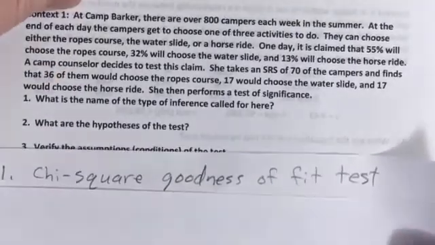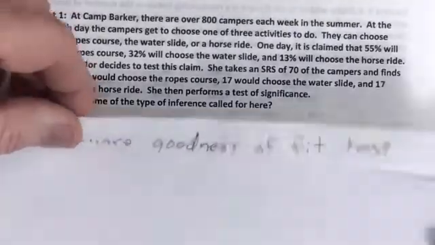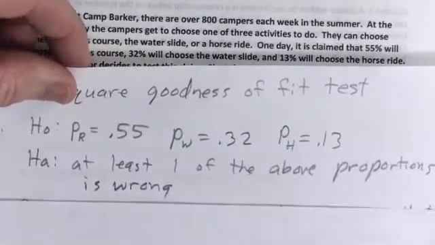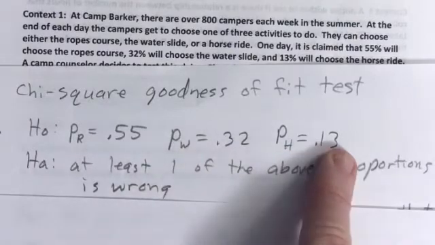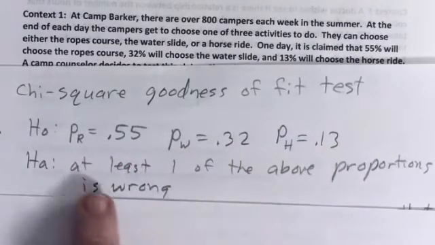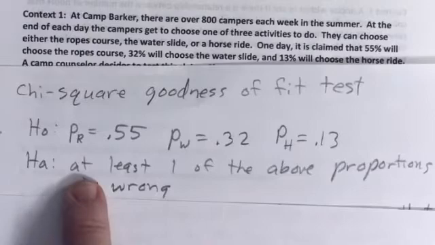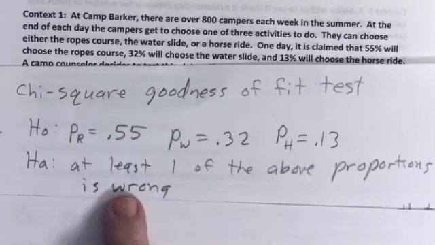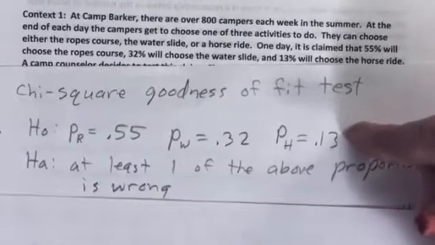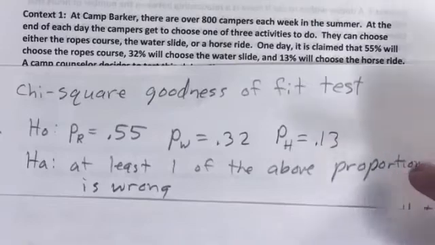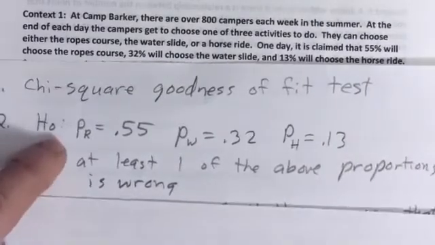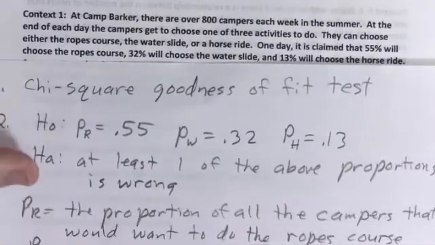Number two, what are the hypotheses? Your null hypothesis is just whatever the claim proportions are. The alternative in a chi-squared goodness of fit is always that at least one of the above proportions is wrong. So you just write down the claim proportions, and then the alternative is at least one of the proportions is wrong, and you have to define the notation.